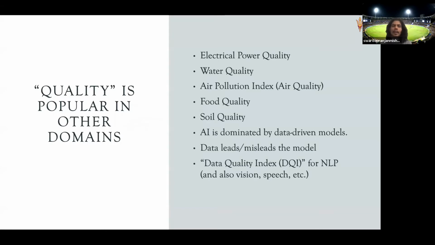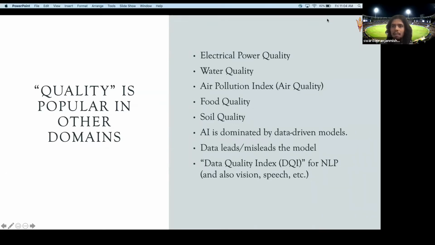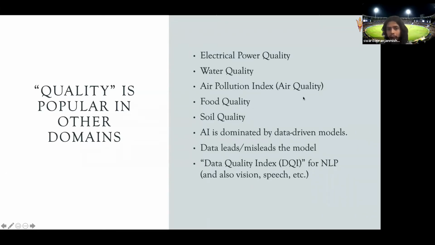Now, this quality index is popular in other domains. We have the electrical power quality index in electrical engineering. We have the water quality index, air pollution quality index, food quality, and several others, and soil quality and all those things, right? But we don't have something like that in NLP or in general machine learning. AI is dominated by data-driven models, so data leads and misleads the model. So we should have a quality index for NLP and vision and speech and other tasks that can actually tell what is the quality of a chunk of data.